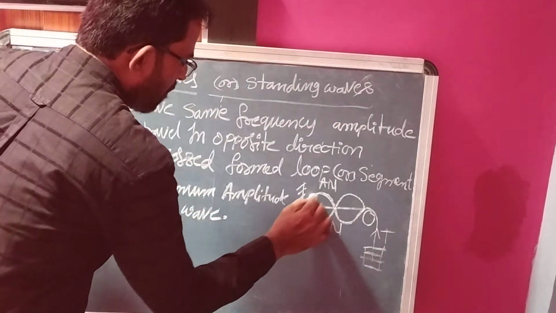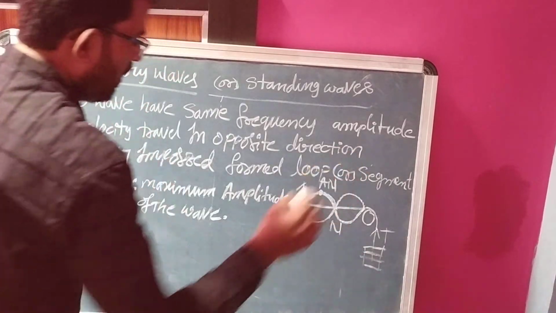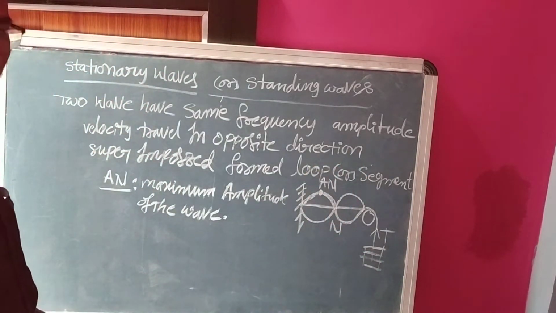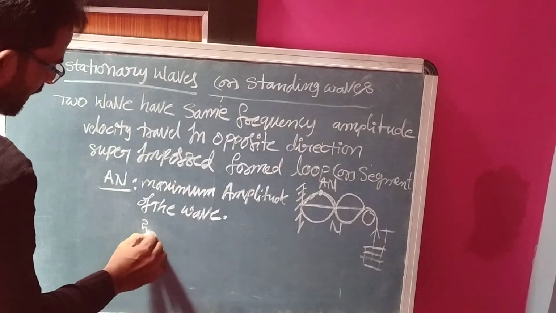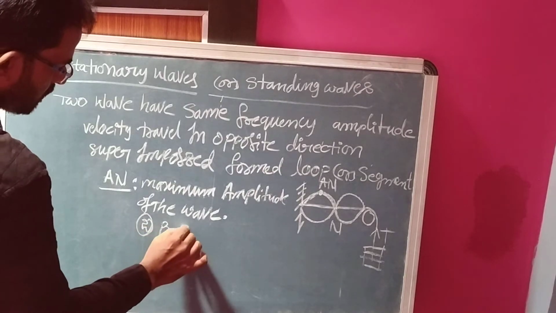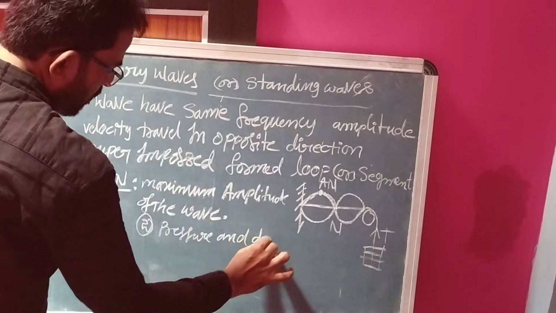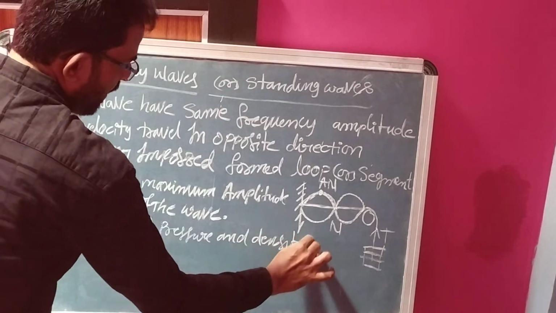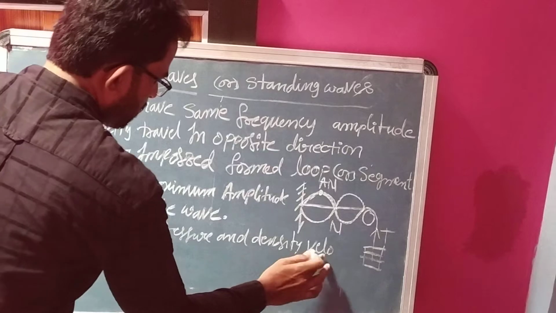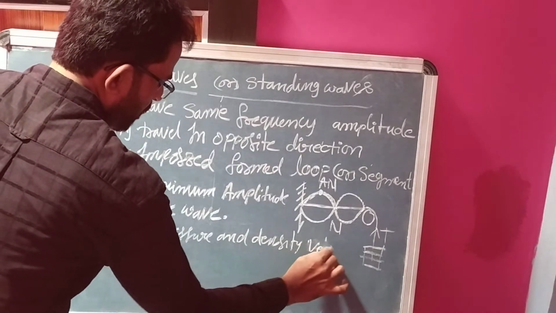Here at the antinode, the pressure and density are very low.